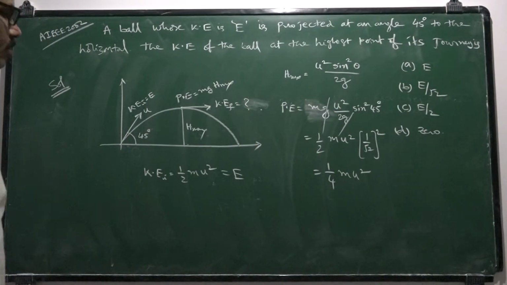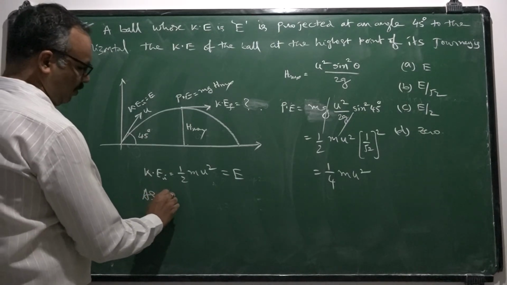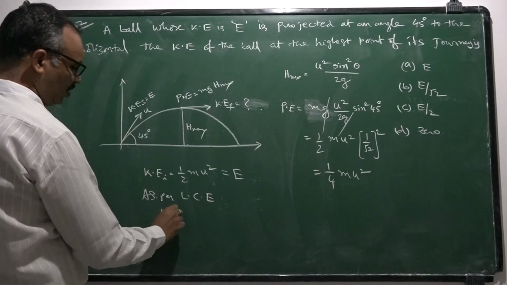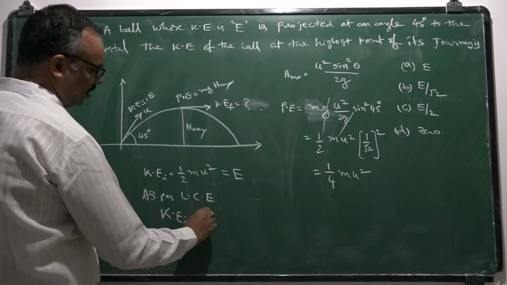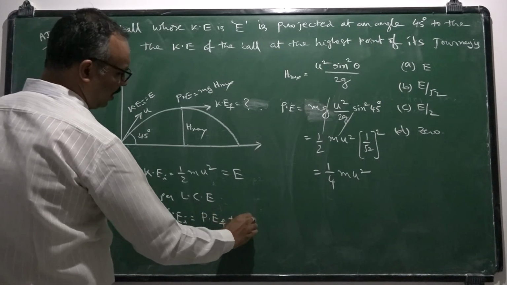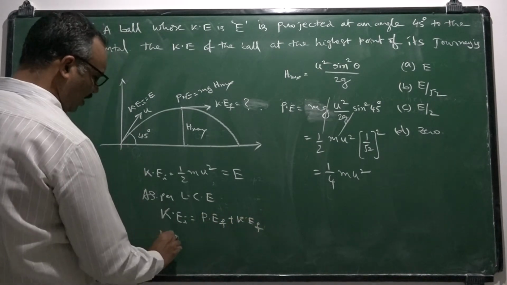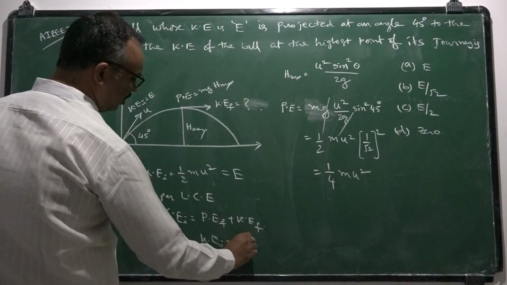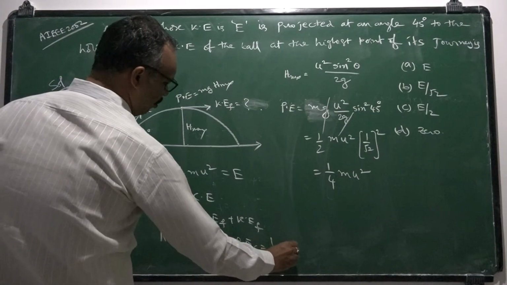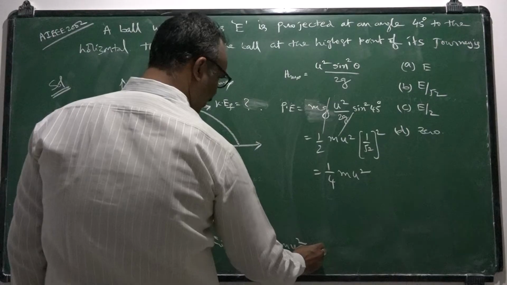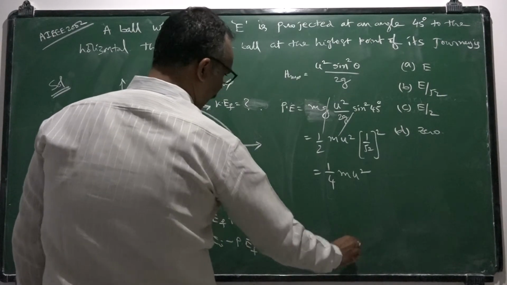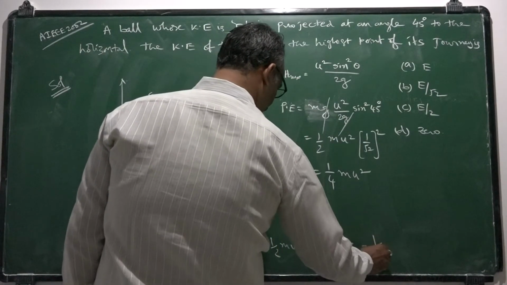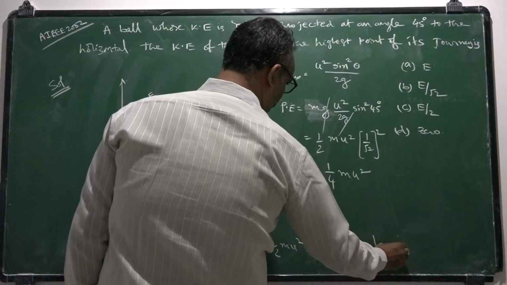So as per law of conservation of energy, initially it possesses only kinetic energy, that is equal to potential energy final plus kinetic energy final. So kinetic energy final is equal to kinetic energy initial minus potential energy final. Half m u square minus 1 by 4 m u square. Therefore, it is 1 by 4 m u square.